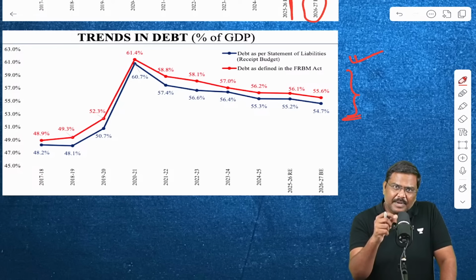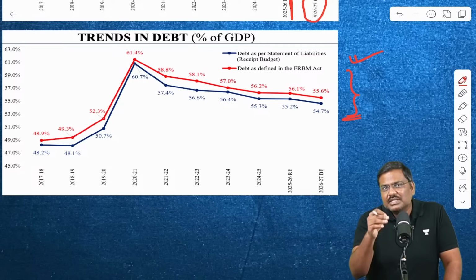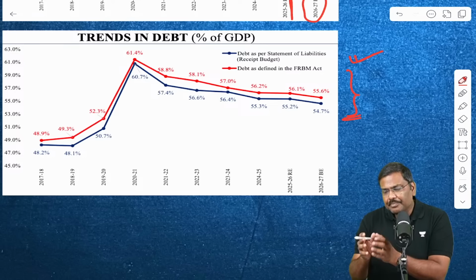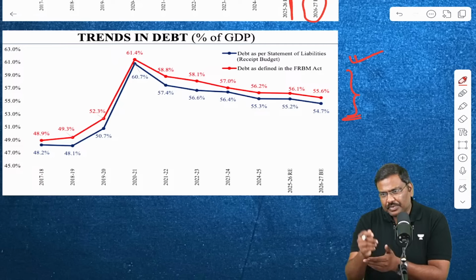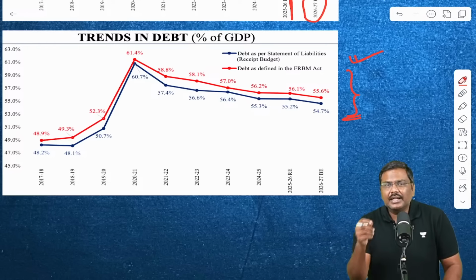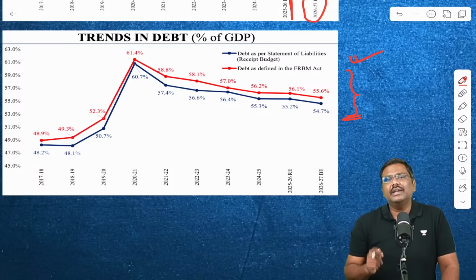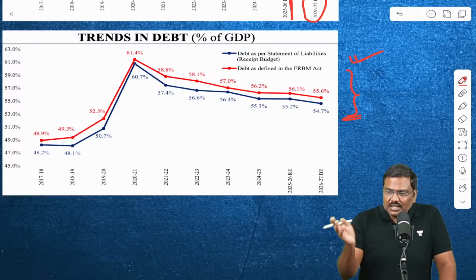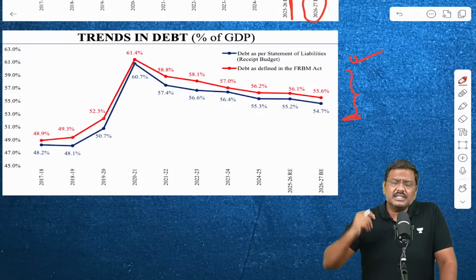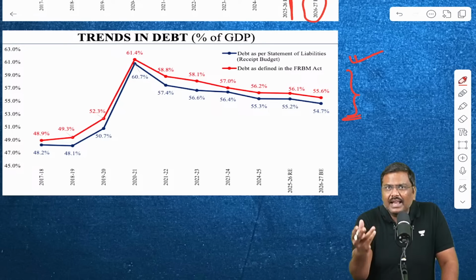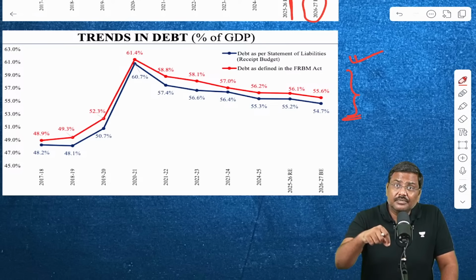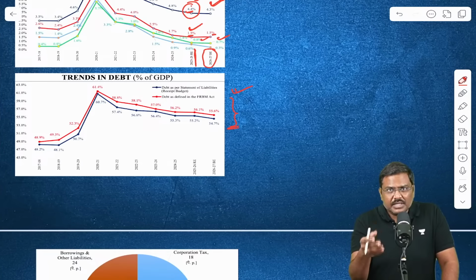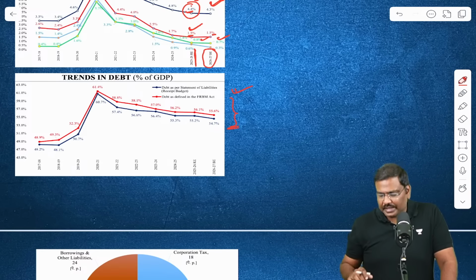The state debt has been higher. And that is what the economic survey also states. The states must control their debt. Reason being, when you look at the credit ratings, when they rate the countries, they do not focus only on the central government debt. They will also look at the state government debts. So on one side, the central government debt has reduced by more than 7 percentage points, but the state debts remain elevated. That might hurt the sovereign credit rating of India. That's the reason the economic survey argues that the states must control their debt.